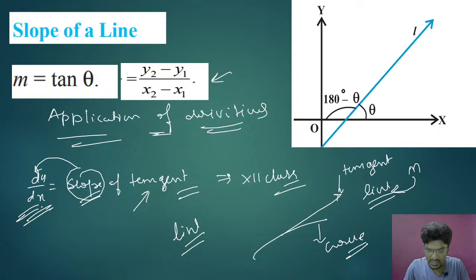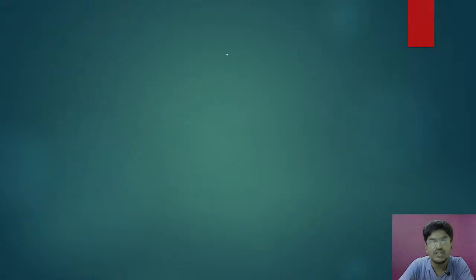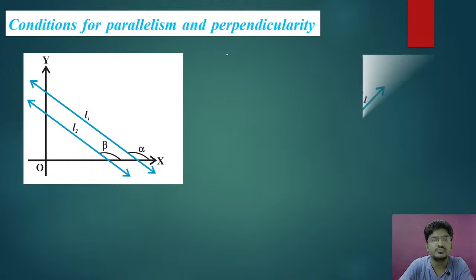So this is slope of tangent that you learn in the 12th class. This is the slope that you learn in the 11th class. So this is how we are going to link one to each another. So that's why you first understand slope of line, that is y2 minus y1 divided by x2 minus x1, or tan theta. Slope of tangent, that you are going to learn in 12th class. So wait and watch for that 12th class concept.